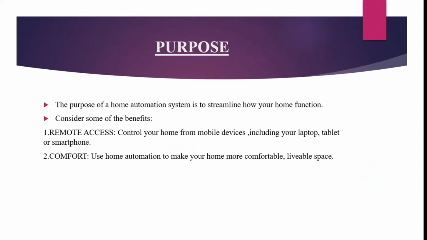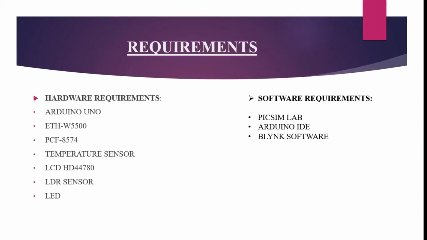The purpose of a home automation system is to streamline how your home functions. Some of the benefits are remote access: control your home from mobile devices including your laptop, tablet or smartphone. Comfort: use home automation to make your home a more comfortable and livable space.